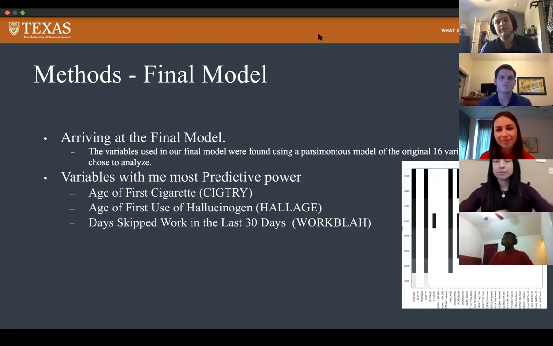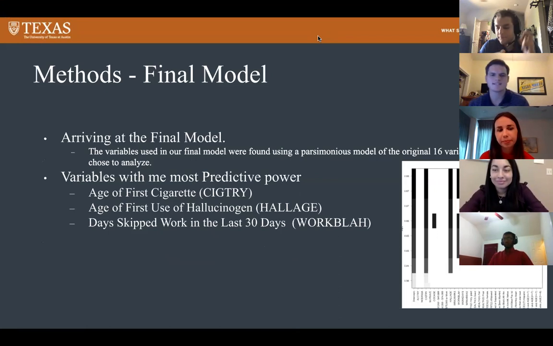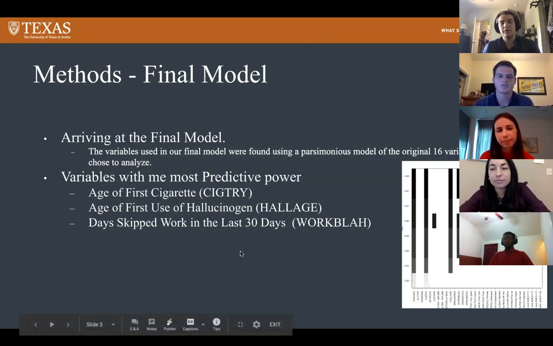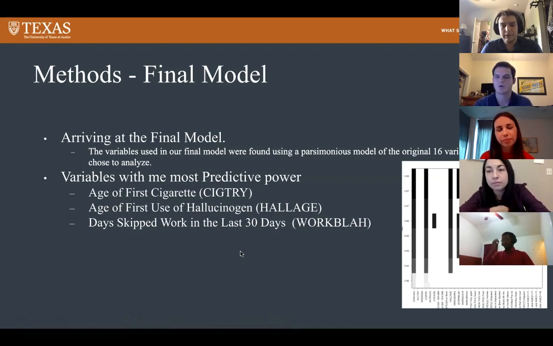So arriving at the model, we originally had 16 variables that we wanted to look at for various different reasons, and we used regsubsets to make a parsimonious model to look at which variables had the most predictive power. What we found from that was that the age of first trying a cigarette, the age of first use of a hallucinogen, and days skipped work in the last 30 days all had the most predictive power. The number of days skipped was for reasons not related to health issues, and we made sure to differentiate that.